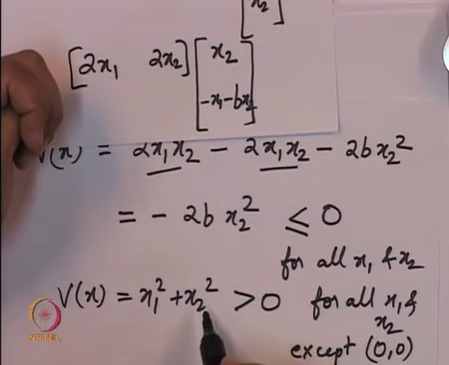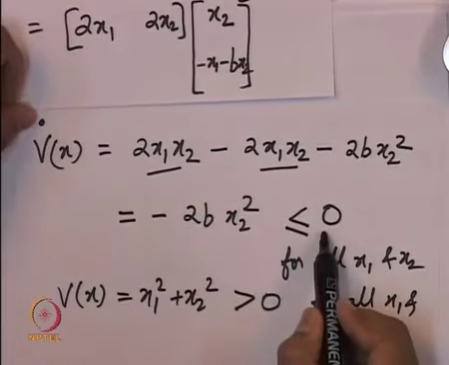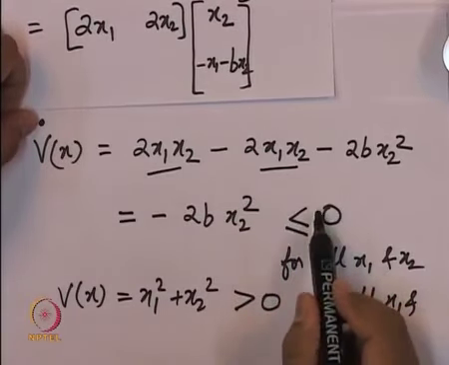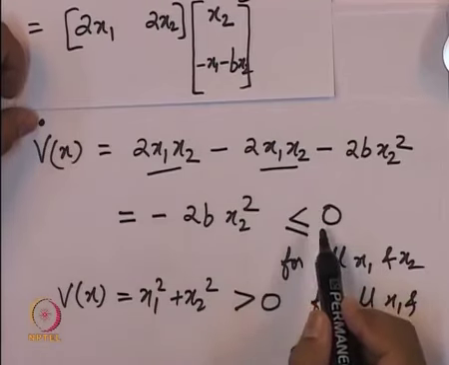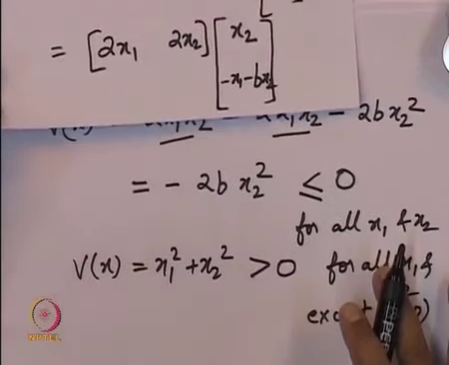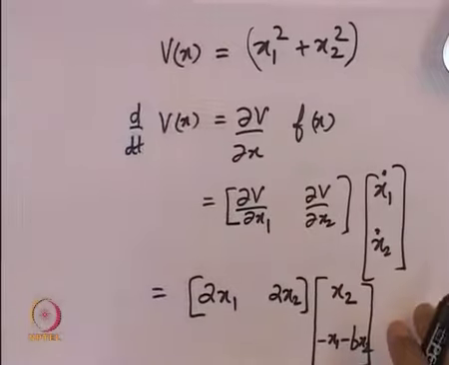That is why it is a candidate, and we have in fact checked that its rate of change is also non-positive. It is less than or equal to 0 for all x1, x2, and hence the equilibrium point for that dynamical system is a stable equilibrium point. That is all we have been able to show. What have we shown?